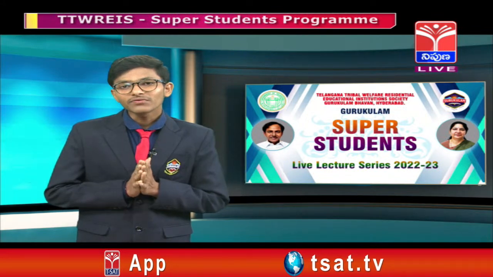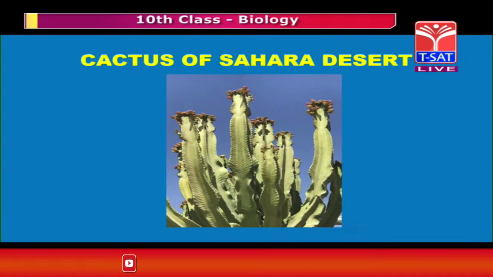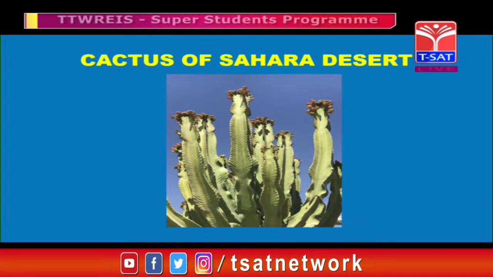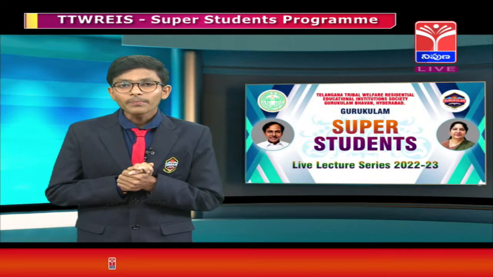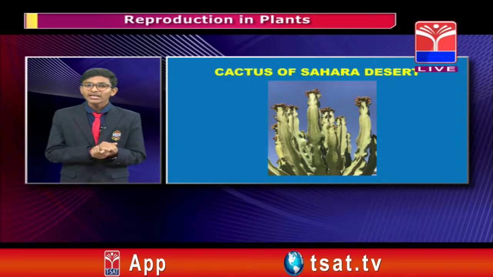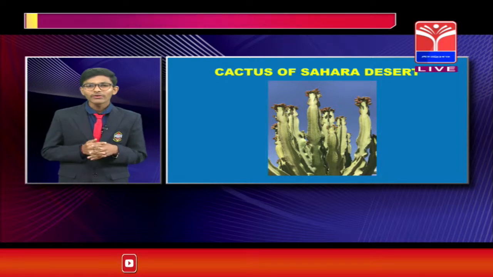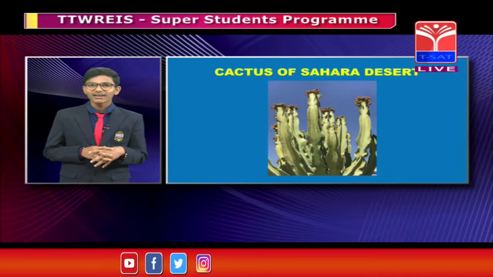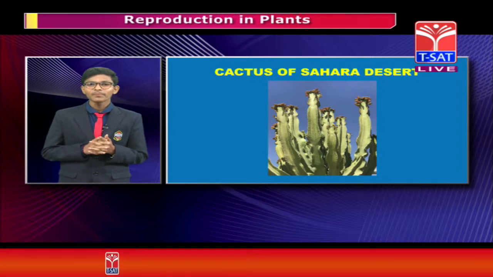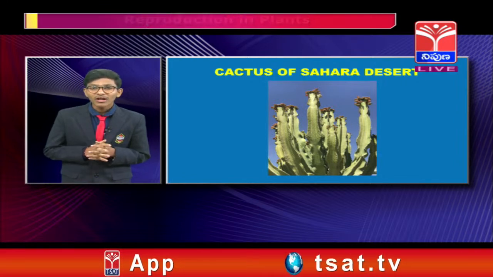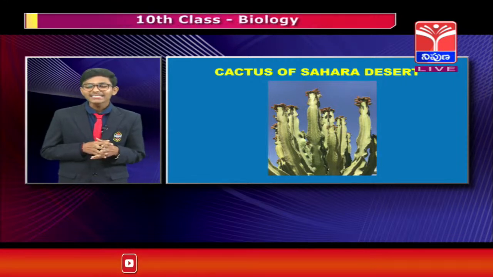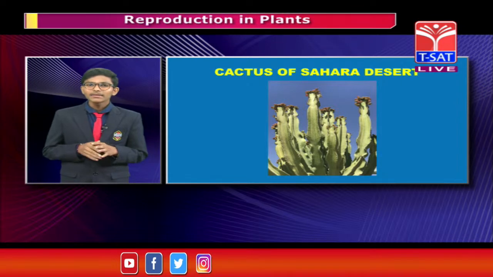So see the another image, friends, what is this? Yes, this is a giant cactus. Where does it grow? It grows in desert areas like the Sahara desert and Thar desert. You know what the condition of a desert area is, right? It is very hot. Even in that drastic hot condition, they can perform flowering, and reproduction also takes place in those cactus plants' flowers.